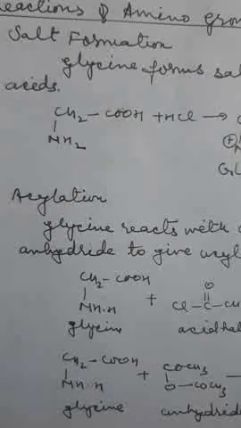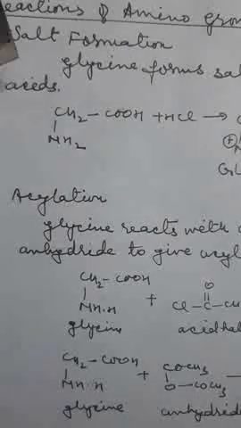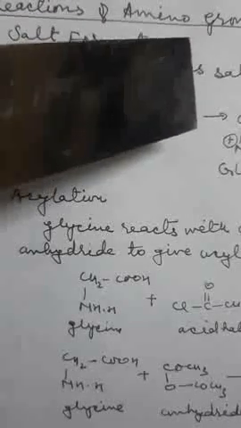The amino acids undergo most of the general reactions of amines and of carboxylic acids. Reactions of glycine are given below. Reactions of amino acids. First point is salt formation. Glycine forms salts with stronger acids. In this reaction, glycine reacts with HCl and forms glycine hydrochloride.